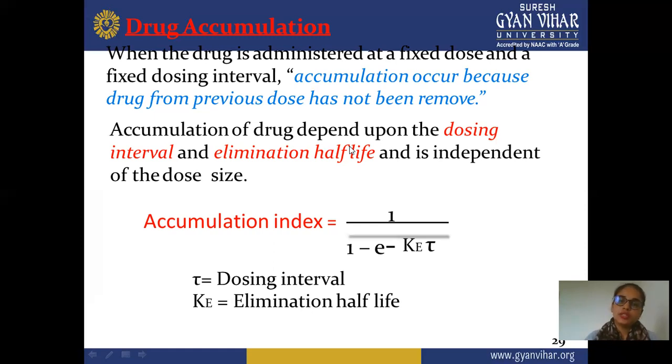And next is accumulation index. This is the ratio of accumulation index: 1 divided by 1 minus e to the power minus K tau. So this is the accumulation index ratio. In this, tau is the dosing interval, how much dose interval is required, and K is the elimination constant.